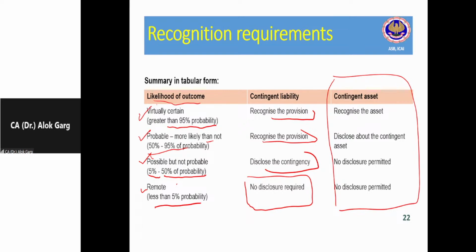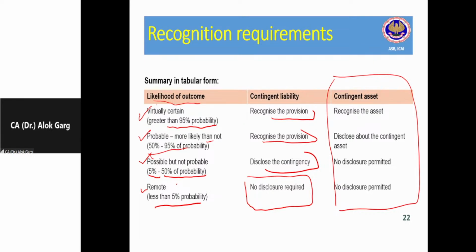The company is saying that even in the previous year, the CIT commissioner has already allowed those expenses, right? So the company is litigating in the appeal. So as of now, the company knows that this outflow is not probable, right?